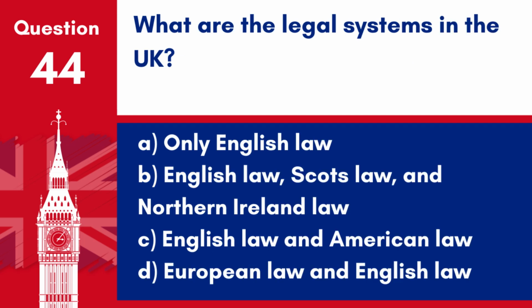Question 44. What are the legal systems in the UK? A. Only English law. B. English law, Scots law, and Northern Ireland law. C. English law and American law. D. European law and English law. Answer. B. English law, Scots law, and Northern Ireland law. The UK has three distinct legal systems, one for England and Wales, one for Scotland, and one for Northern Ireland.